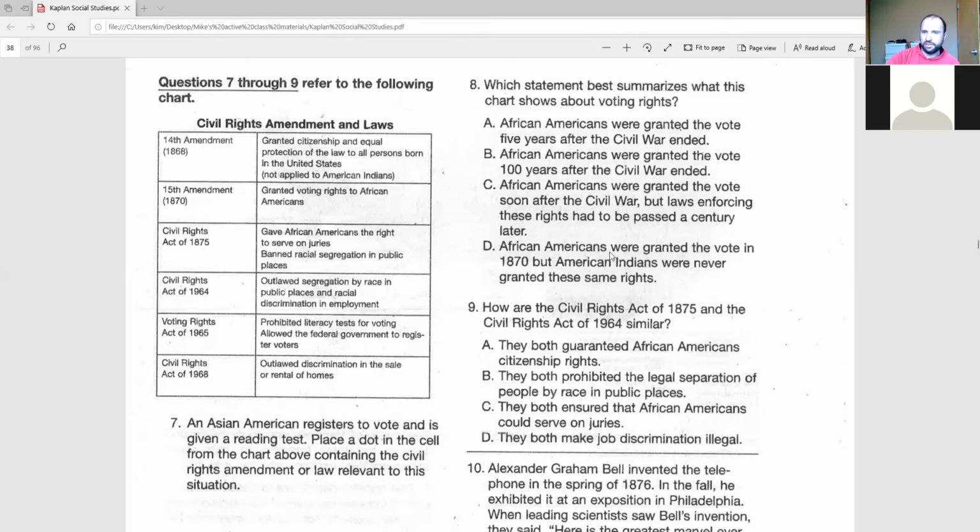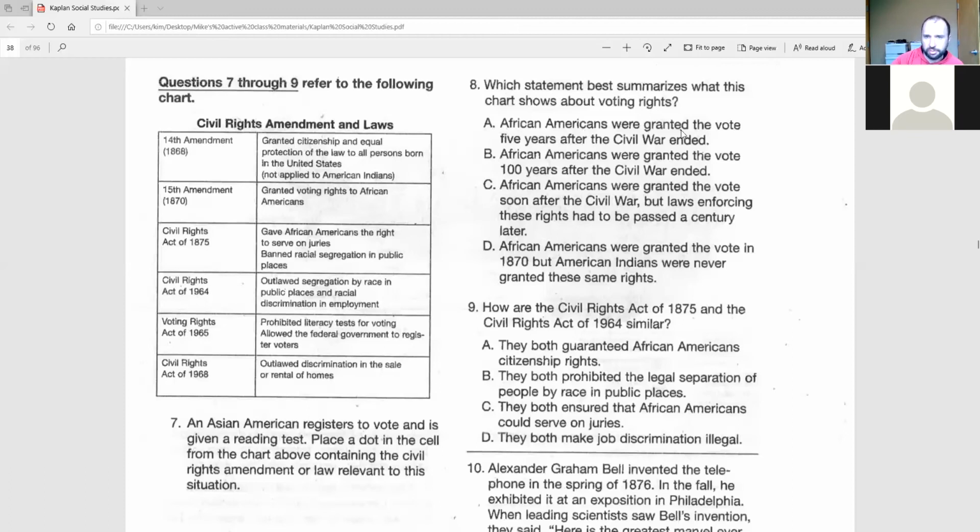C, African Americans were granted the vote soon after the Civil War, but laws enforcing these rights had to be passed a century later. Or D, African Americans were granted the vote in 1870, but American Indians were never granted these same rights. Okay? So if we spend a little time ruling out some of these obvious ones, we can probably figure out the best answer choice here.